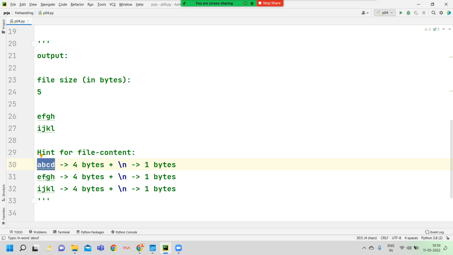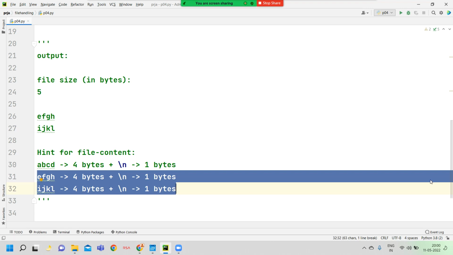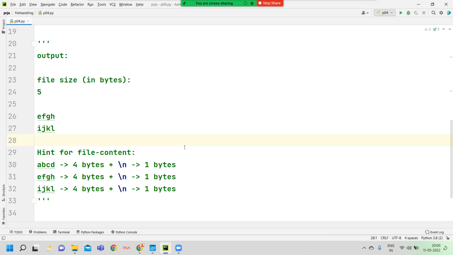But we can read from the cursor location to the end of file: EFGH new line, IJKL new line. So 10 bytes only we can read.